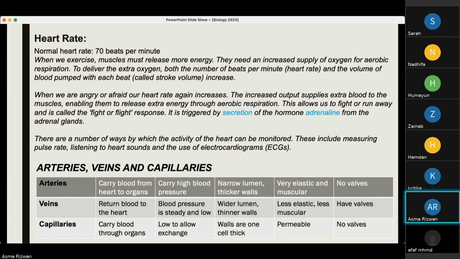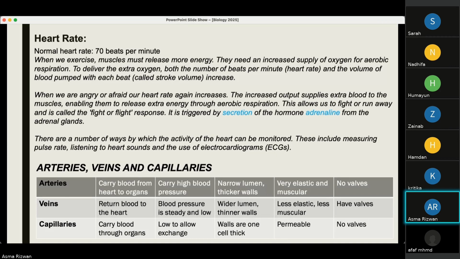The veins, on the other hand, return blood to the heart. Blood pressure is steady and low. It has a wider lumen. Why? Because it has thinner walls. It is less elastic and less muscular because it does not need to withstand high blood pressure, and it has valves to prevent backflow of blood. This also ensures that the blood is moving in only one direction.